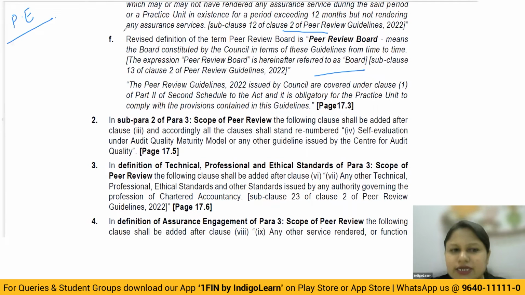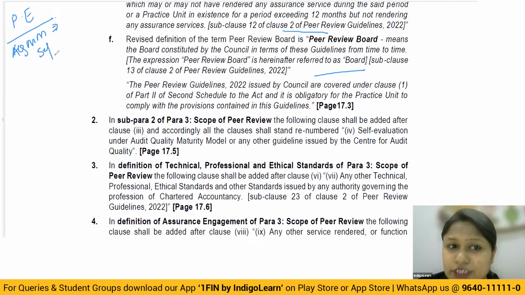In case of professional ethics, you have to remember there are two clauses which have been touched upon. First of all, when you talk about AQMM, the audit quality maturity model, understand this is a self-evaluation tool I told you. And this has to be taken up compulsorily by those practice units on which it is applicable. Basically there you come up with giving a rating to your own self.